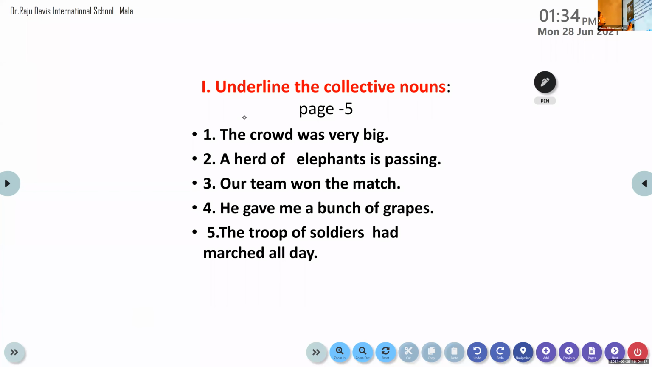Lakshmiga, come on. Read the first question. The crowd was very big. Yes, the crowd was very big. Crowd, okay, crowd is what? It is a collective noun. So crowd is a collective noun there. So we have to underline the collective noun. Yes, now the next person.